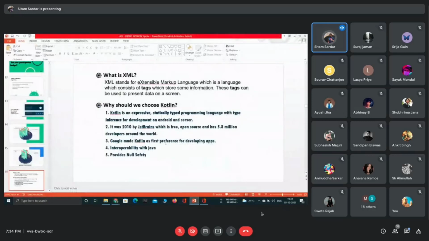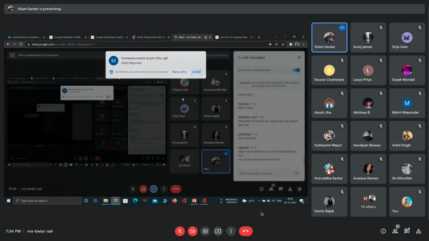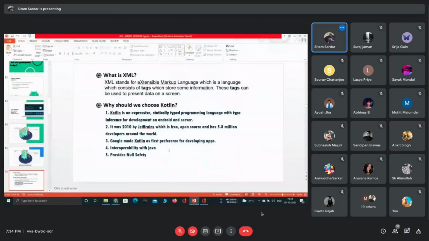So why are we choosing Kotlin? We are choosing Kotlin because Kotlin is first of all an expressive statically typed programming language with type inference for development on Android and server. Now you all are thinking, what is expressive, what is statically typed, what is type inference? Don't worry, I will explain everything.